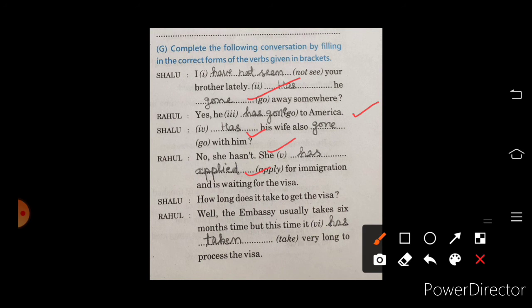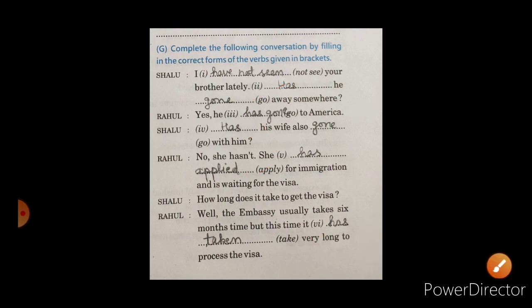Next, how long does it take to get the visa? Well, the embassy usually takes 6 months, but this time it has taken very long to process the visa. That's all about the exercise.